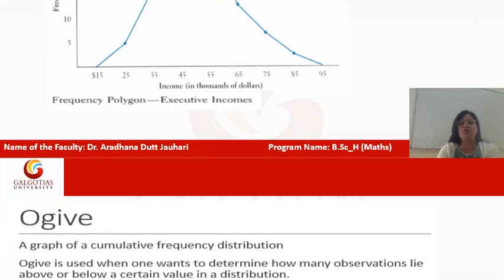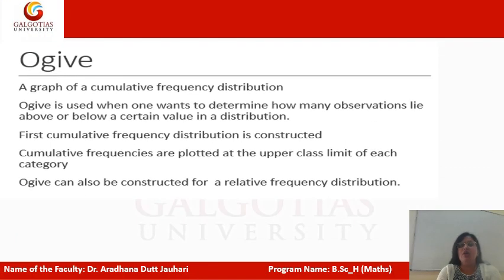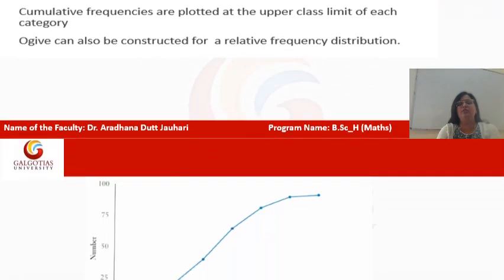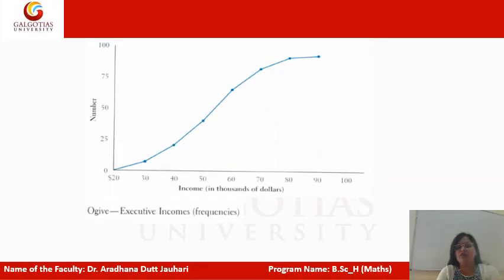Next, we come to the ogive. An ogive is a graph of cumulative frequency distribution. Here we use the cumulative frequency distribution. An ogive is used when one wants to determine how many observations lie above or below a certain value in a distribution. This is an ogive chart. You can easily see.